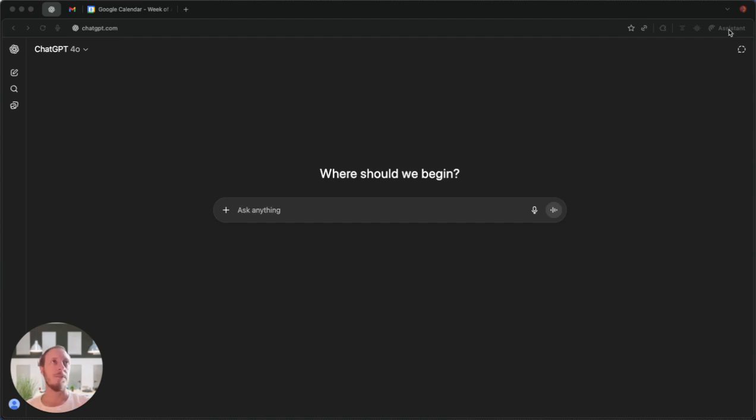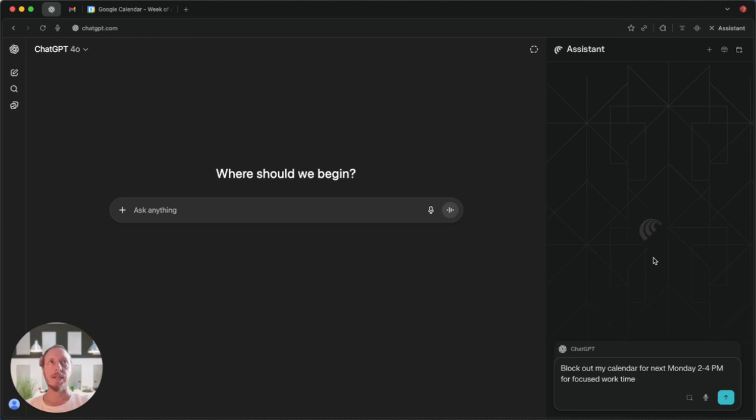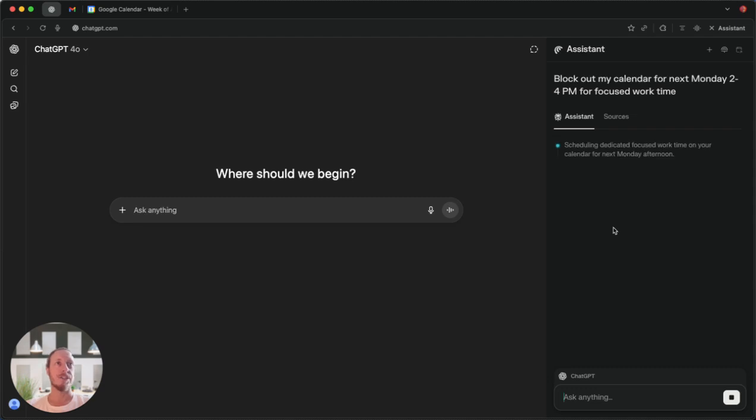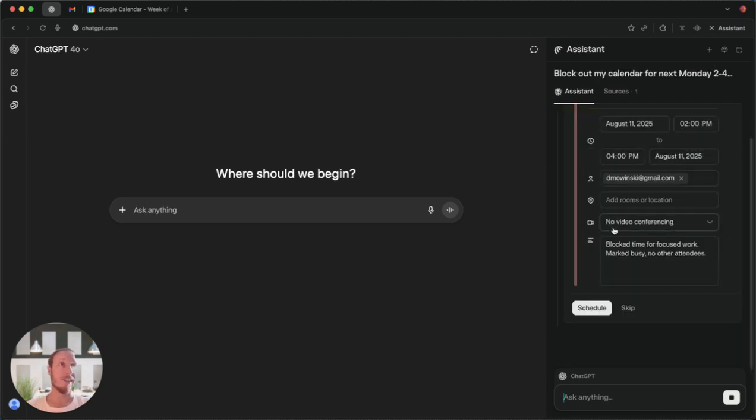So up here at the top, there's just a button that says Assistant. You click Assistant, and I already have this in here, but you could just add here, block out my calendar for next Monday, 2 to 4 p.m. for focused work time. That's it. Type it out, natural language. Then from here, I just say go. And then what it's going to do in the background, it's going to actually look at my calendar and it's going to actually schedule that for me.